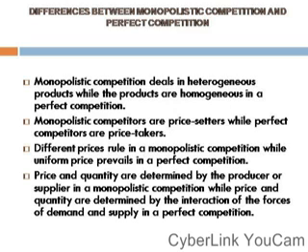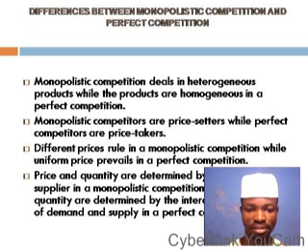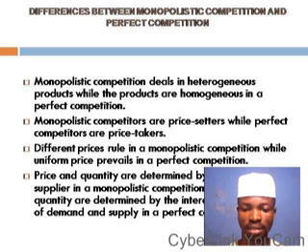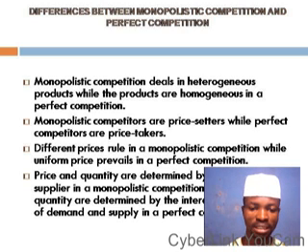Let's now look at differences between monopolistic competition and perfect competition. As there are similarities between them, so also there are a number of differences. One, monopolistic competition deals in heterogeneous products, while the products are homogeneous in perfect competition.